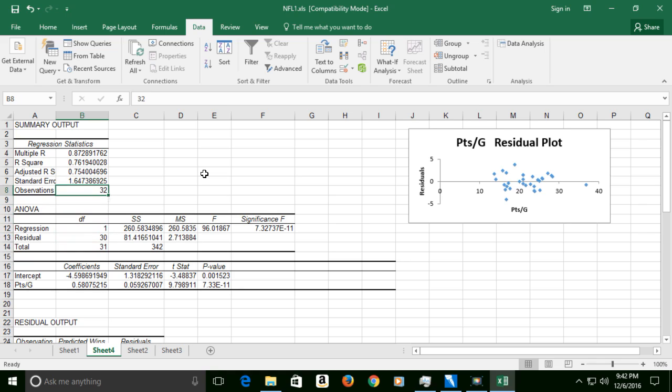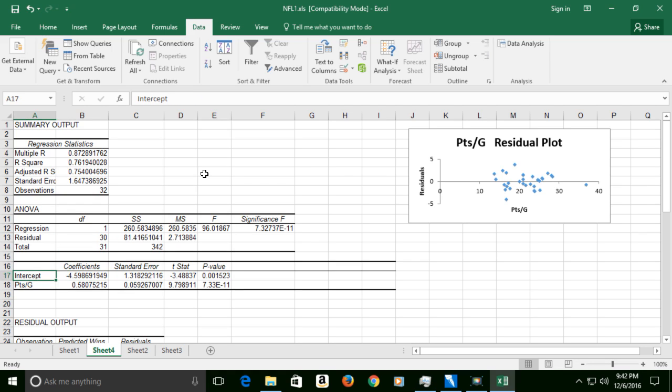Okay? Notice that we have 32 observations. In total, we have 31 degrees of freedom. But really, we have 30 degrees of freedom. We have 32 minus 2 variables, which is 30. That's the most important thing.